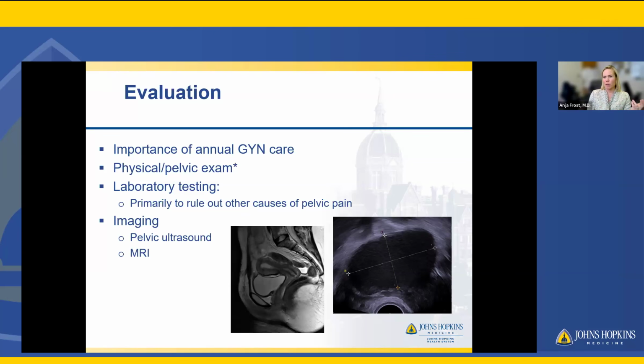Imaging, so bread and butter, most providers are going to start with a pelvic ultrasound to rule out any major structural causes. Again, it can be completely normal and you can still have evidence of endometriosis. So it again does not exclude the disease process. MRI is an imaging tool that we use a lot, both for fibroid mapping, further evaluation for endometriosis, and surgical planning. So it definitely is a bit more sensitive in the diagnosis, but absolutely can still be normal in a patient that is affected by endometriosis.